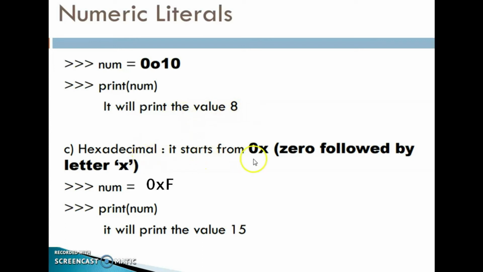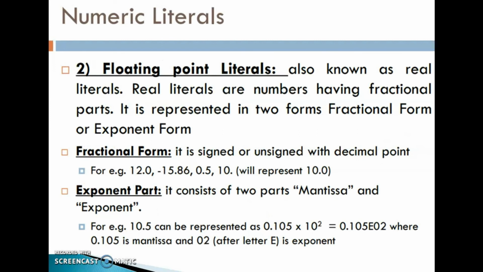Hexadecimal, it starts from 0x, 0 followed by letter x. num is equal to 0xf. print(num), it will print the value 15. Okay, clear? Then numeric literals, that is floating point literals, also known as real literals.